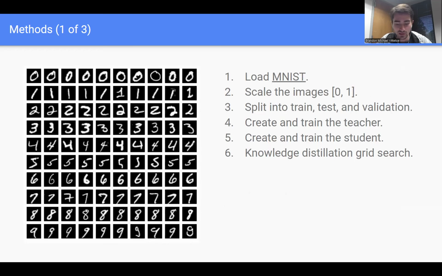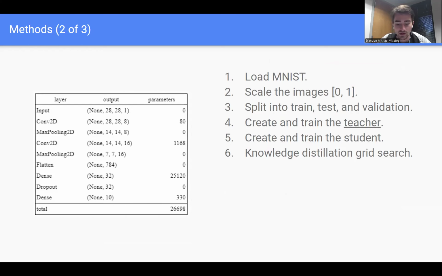First, I loaded MNIST. I scaled the images and then split the data into stratified train, test, and validation subsets. Next, I created and trained the teacher, which was a simple convolutional neural net with 4 trainable layers: a convolutional layer with 8 3x3 filters and ReLU activation, a convolutional layer with 16 3x3 filters and ReLU activation, a fully connected layer with 32 units and ReLU activation, and finally, a fully connected layer with 10 units.